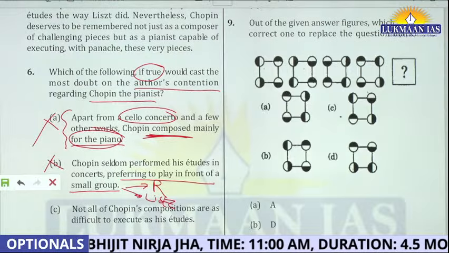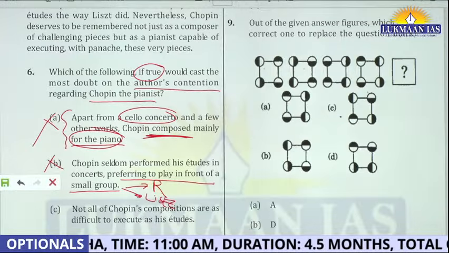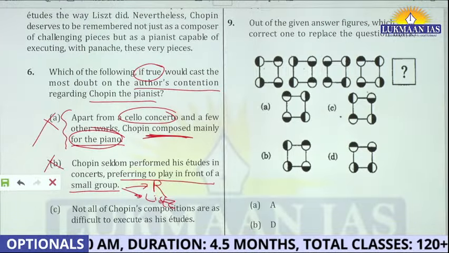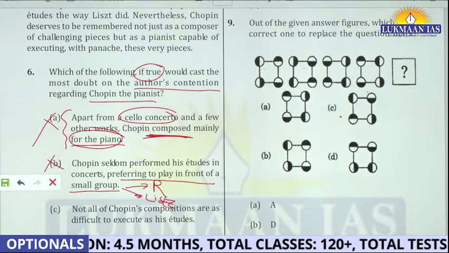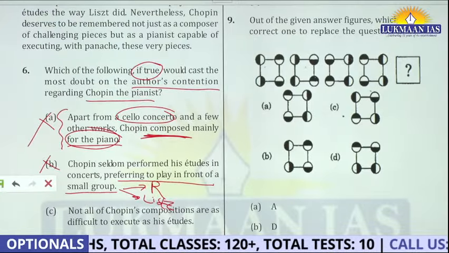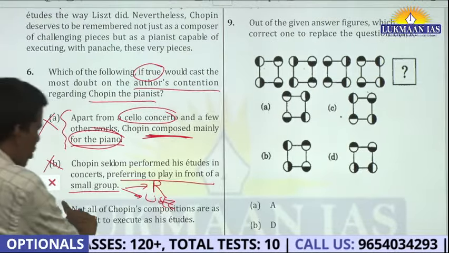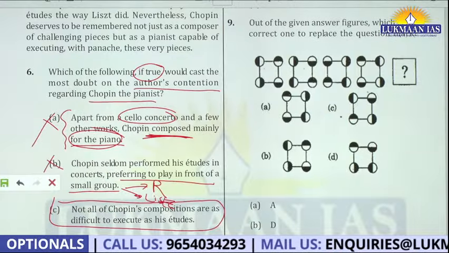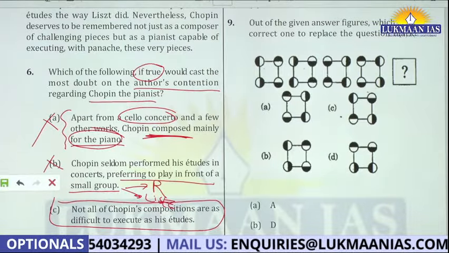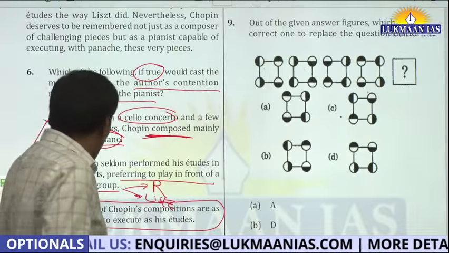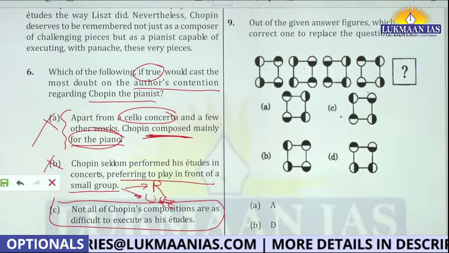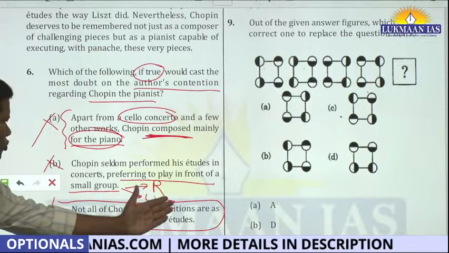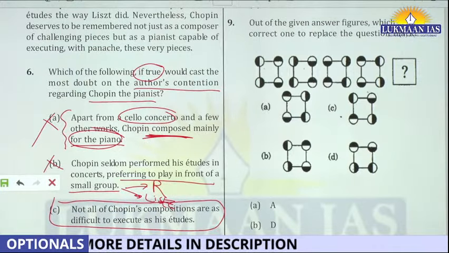Okay, now the next option is: not all of Chopin's compositions are as difficult to execute as his etudes. Now, see, the language here, I will not say it is difficult English. No, it is not difficult. If you look in the dictionary, every word you will find in your mind.